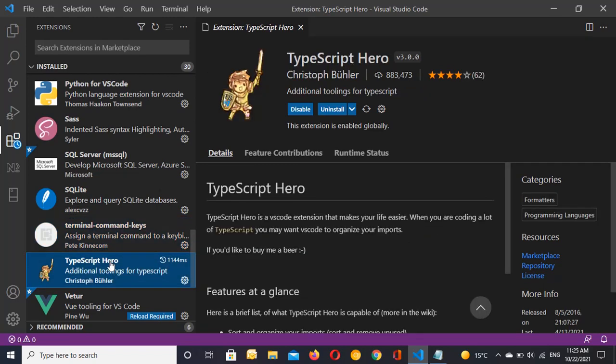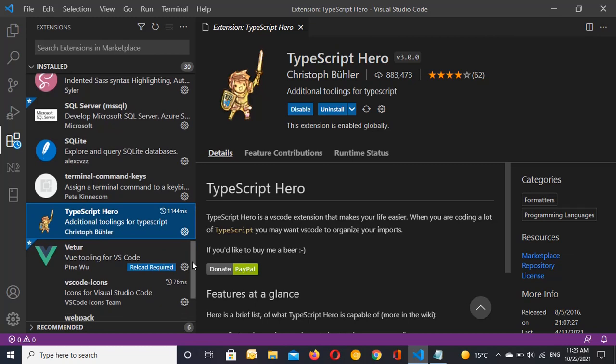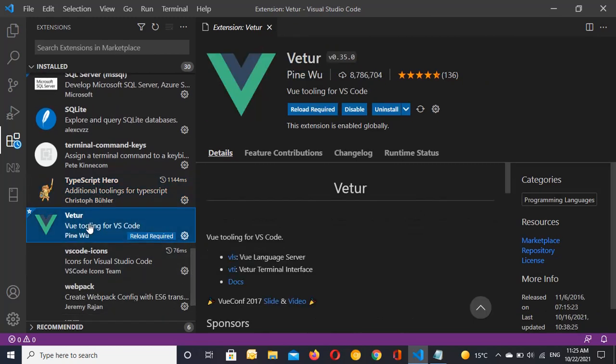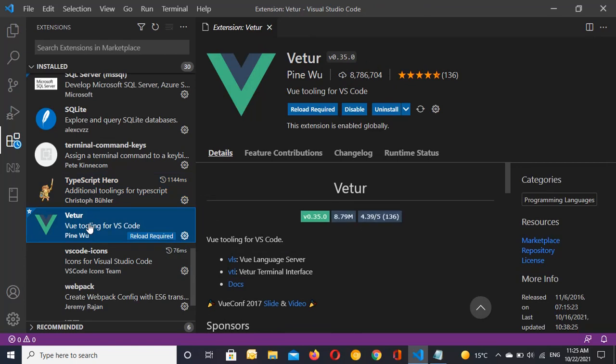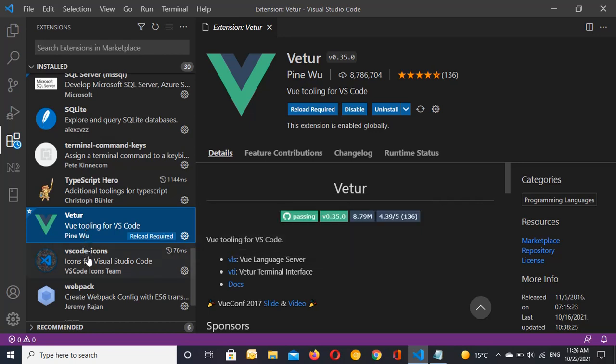The next one is TypeScript Hero. Actually, I'm sometimes using Angular and TypeScript. It's required. And the next one is Vetur for Vue.js, and actually Vue is awesome, if you are using Vue with Laravel, Vue in the front end and Laravel in the back end.